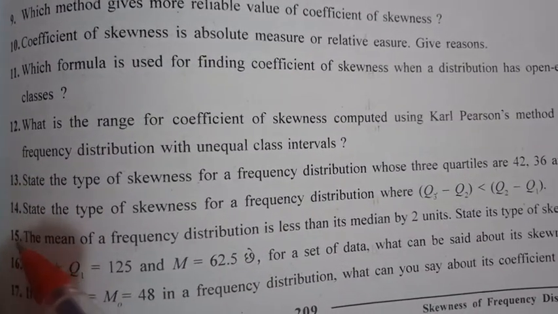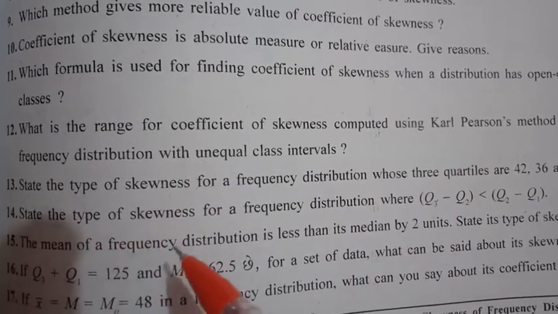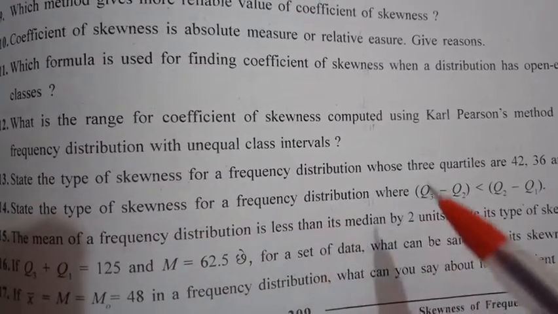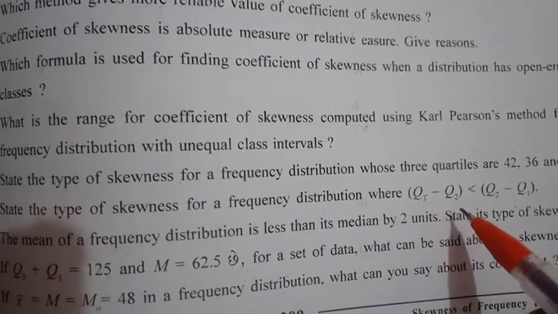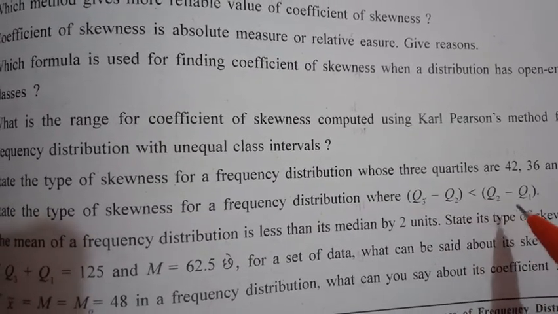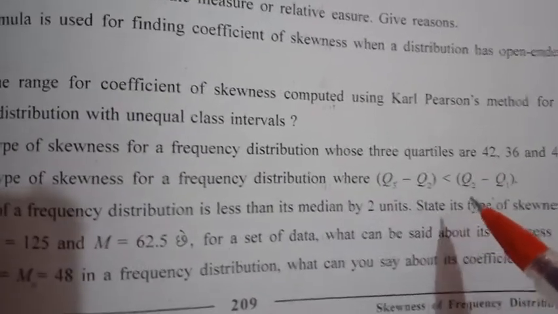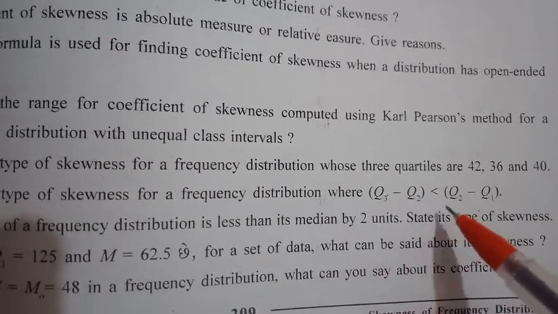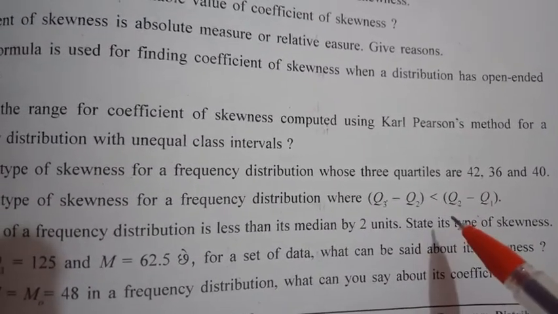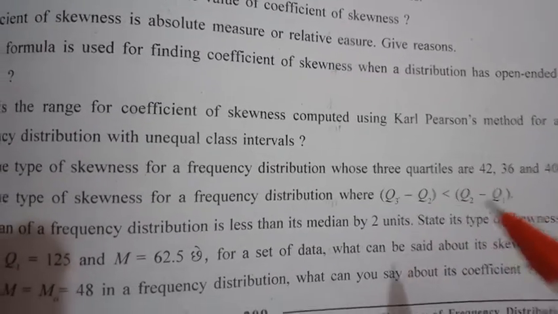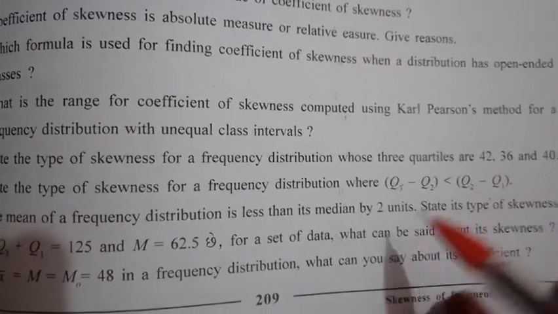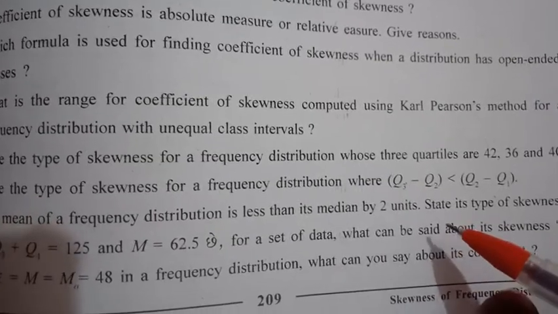Now the next question, that is state the type of skewness for a frequency distribution where Q3 minus Q2 is less than Q2 minus Q1. Now see, these short sums you will be able to solve when we learn the properties of negative skewness and positive skewness, which I have already explained and sent you in notes and told you to learn, right? Then you will be able to solve these sums very easily.